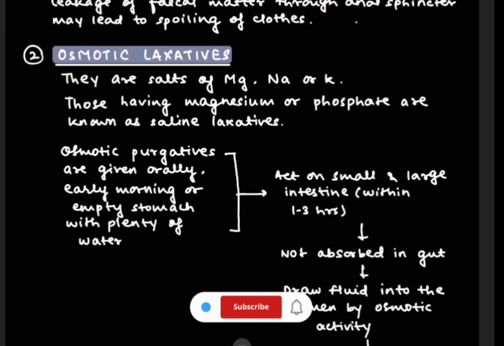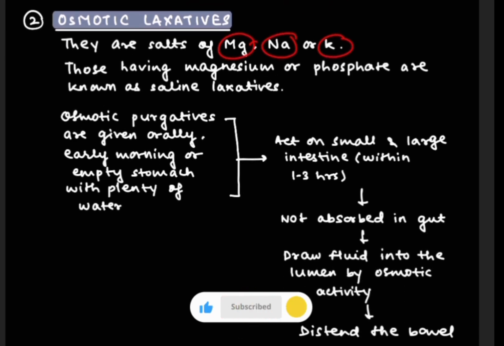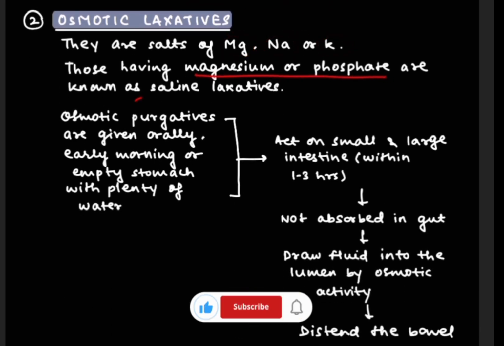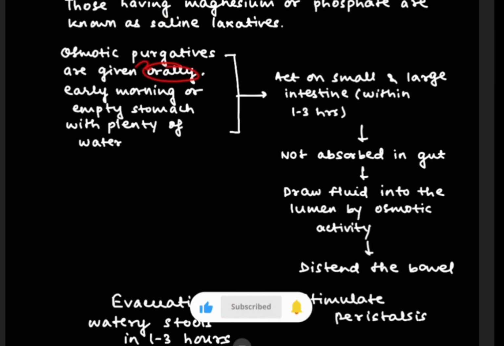Now the second one is osmotic laxatives. They are the salts of magnesium, sodium or potassium. Those containing magnesium or phosphates are known as saline laxatives. Now we are going to see about the pharmacokinetics and mechanism of osmotic laxatives. Osmotic purgatives are given orally, early morning on an empty stomach with plenty of water.